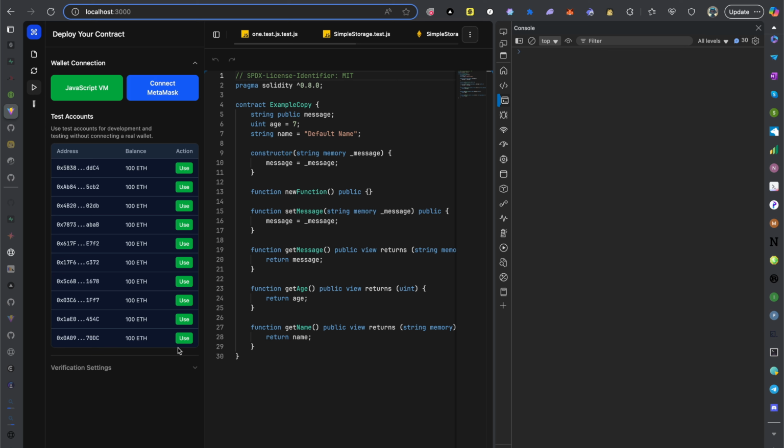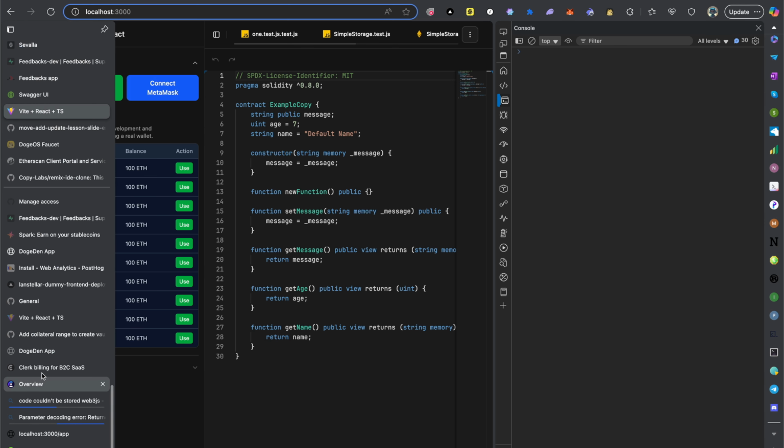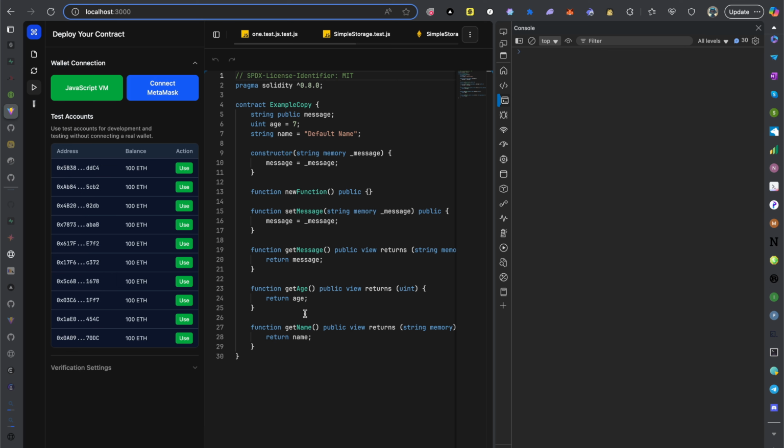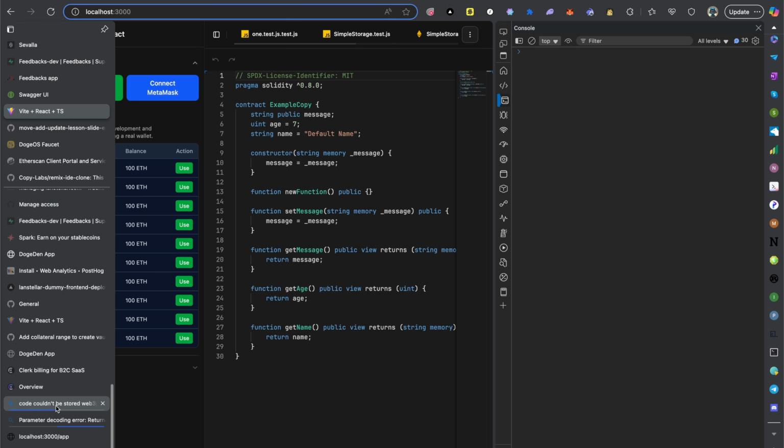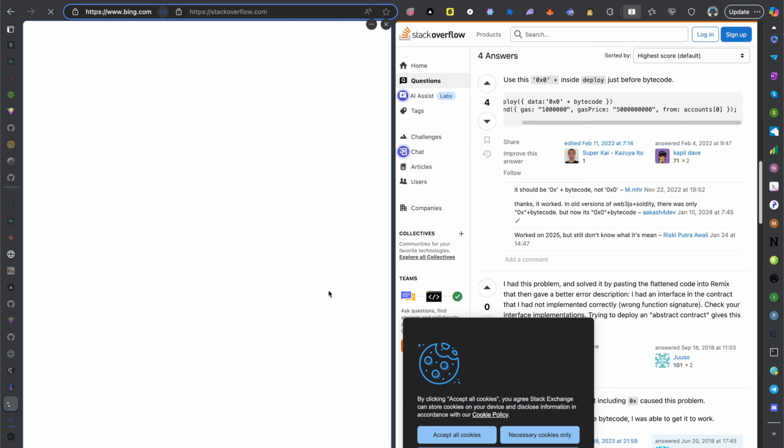Then I got one funny error, one of the weirdest errors I've gotten in a long time. Let me see if I can still find that here. And yeah, I had to use Stack Overflow to fix the error. I couldn't fix it with AI. It was crazy. It was funny. But that was what I noticed, and that was unexpected. Now, the error I got, let me see if I can trace it.